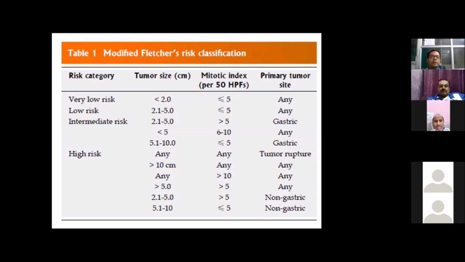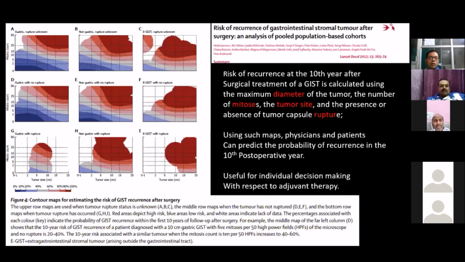Now Joensuu himself has updated this risk classification, where he has used a heat map or contour mapping, where I can say 4 dimensions are being used. This paper was published in the Lancet in 2012.